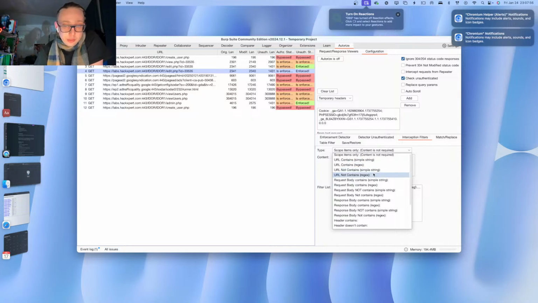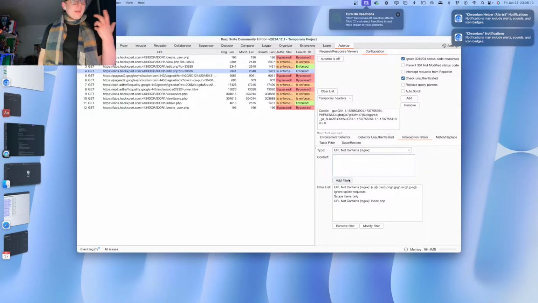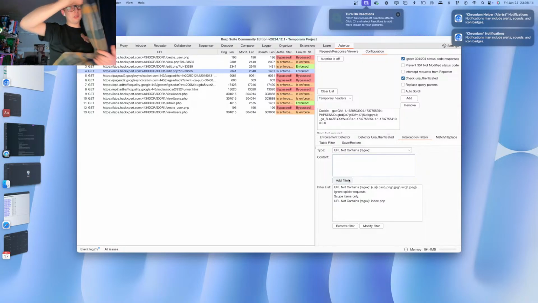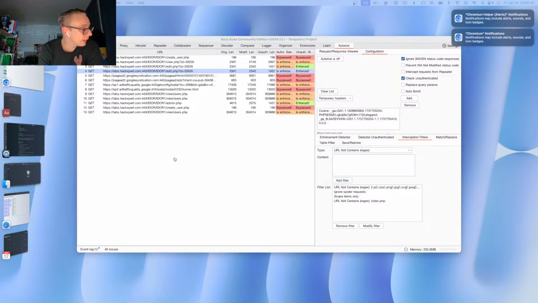You can say URL does not contain. What does that mean? For example, let's say that we have the home page, index.php. Why would I care about index.php? Everybody can see index.php. Voila, you can exclude certain things. You can include certain things. And if this thing will allow me to make a new user that can actually create posts, that would be fantastic, actually.